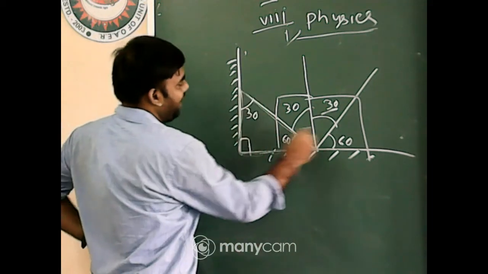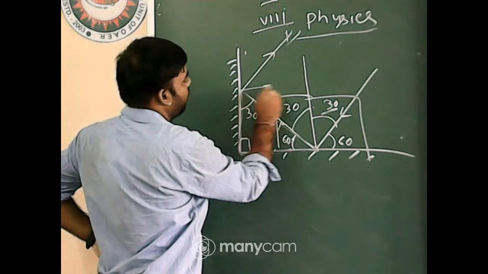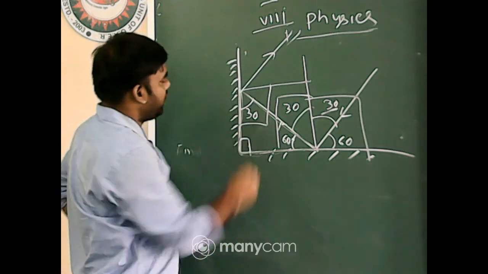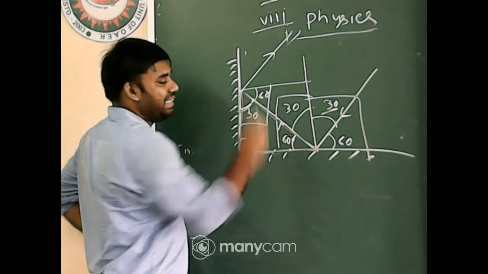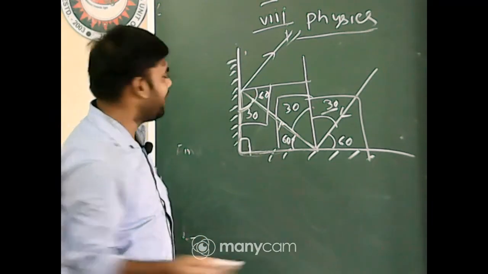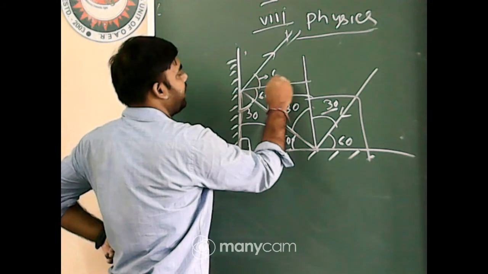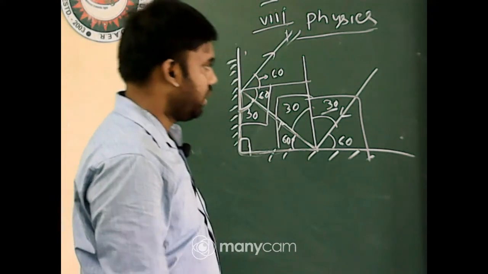Now this ray will reflect along this way. Draw a normal. Normal means 90 degree. Total angle 90 degree. It is 30, so it will be 60. And incident angle and reflected angle are the same, so it must be 60 degree. Got it?